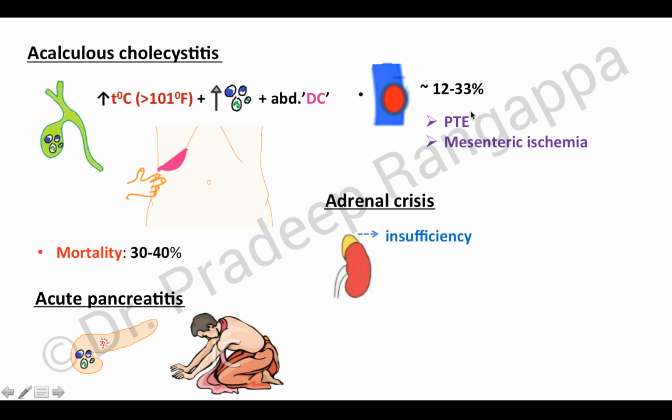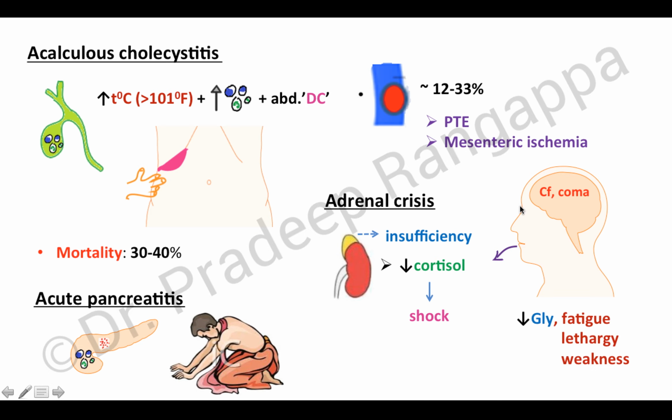And adrenal crisis: adrenal insufficiency can lead to fever as well. There is reduced cortisol, which means they can have fever with shock. Patients typically manifest with confusion, coma, vomiting. They can have hypoglycemia. They can manifest with fatigue, lethargy, and weakness. These are some of the non-specific symptoms that you can find. But typically hypoglycemia and hypotension with altered sensorium can be the glaring features of adrenal crisis. So what about thyroid storm?